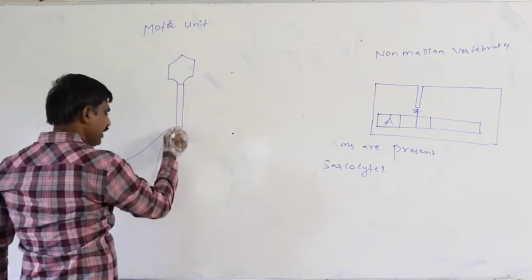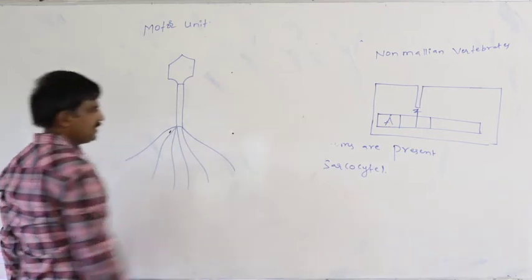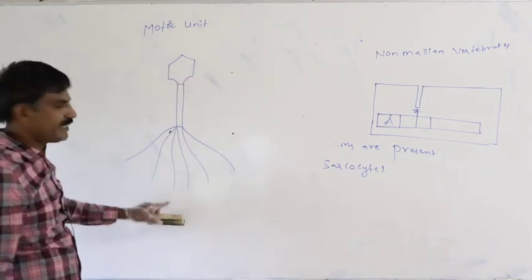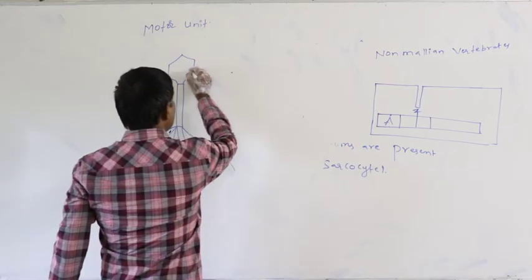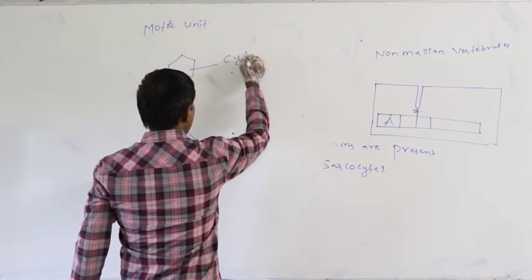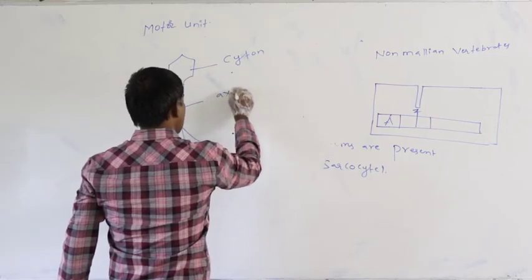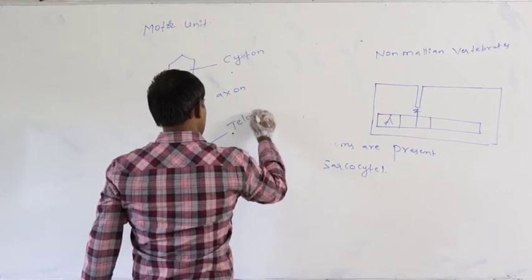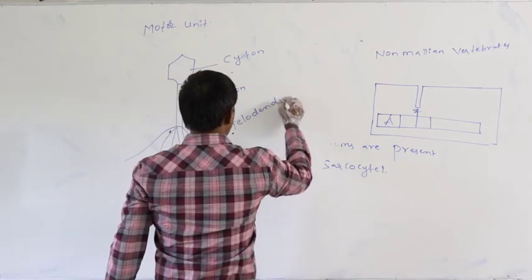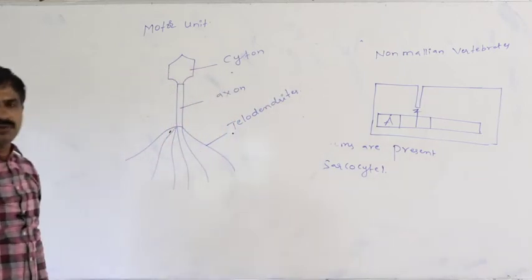Again, these are the telodendrites. Definitely this entire thing is the motor neuron. In the motor neuron, this is the cyton, this is the axon, and these are the telodendrites.